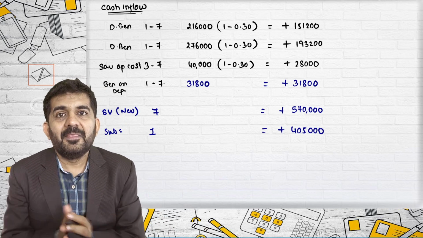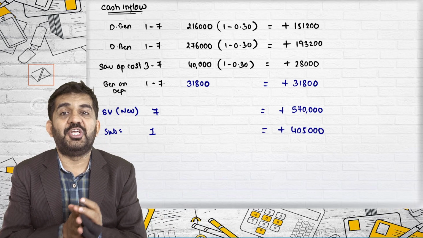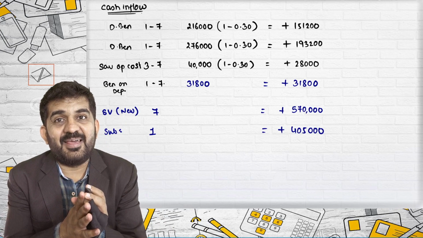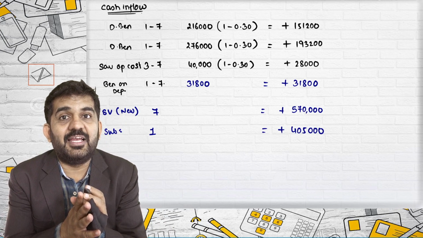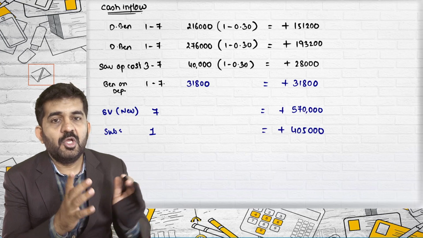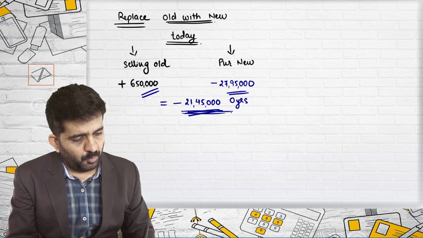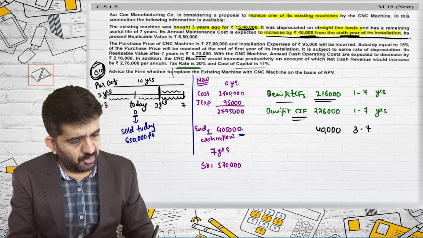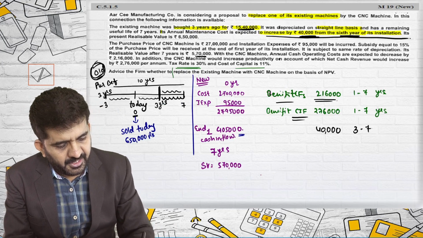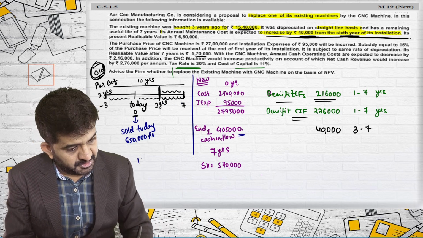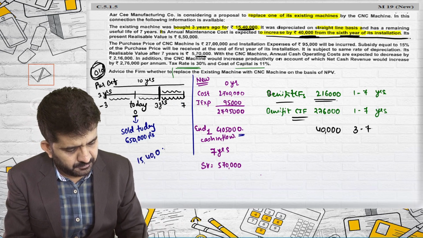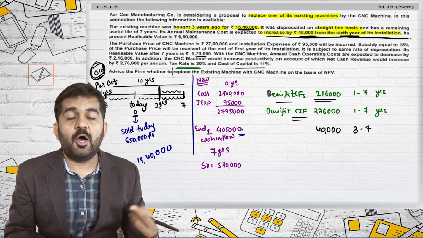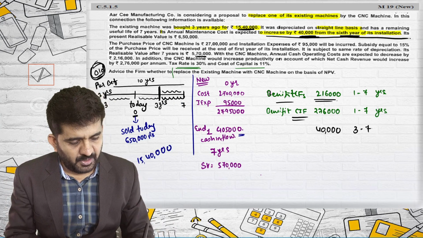One more. We are selling the old machine today. Sir, it is the SLM method. Yes, but you are selling it before your period. What depreciation are you providing for the old machine? Let us consider the old machine. At what cost was the old machine purchased? 15,40,000. Up till today, how much depreciation would have been calculated?